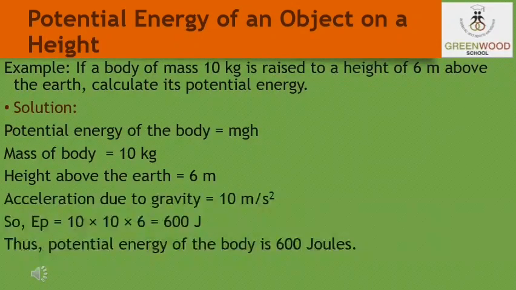Here the mass of the body is 10 kg, the height above the earth is 6 meters, and the acceleration due to gravity, g, we have taken as 10 meters per second square. It is a constant, so acceleration due to gravity everywhere we will take as 10 meters per second square. Applying these three values in the formula, we get the answer as 600 joules.